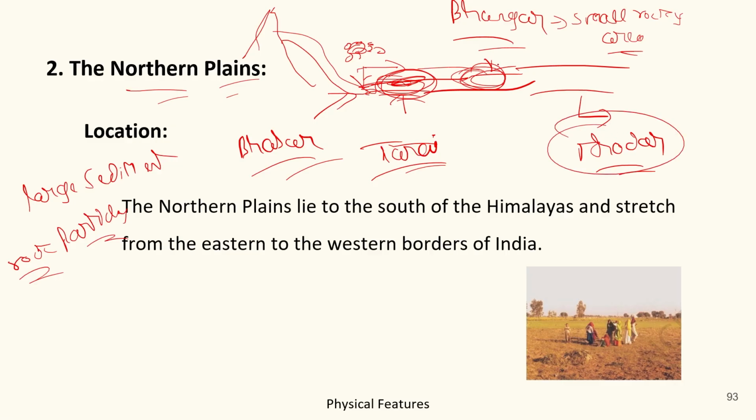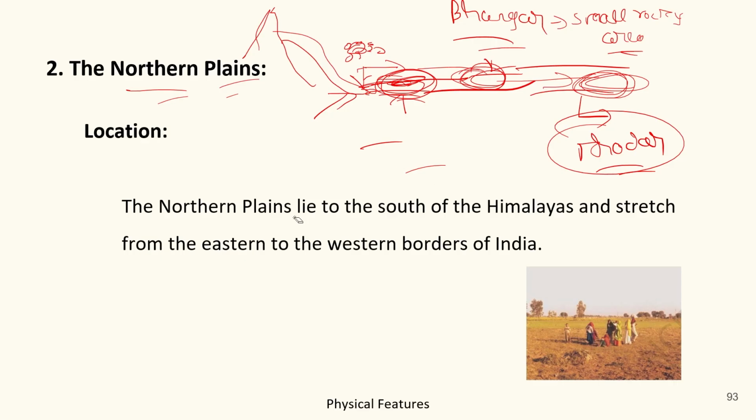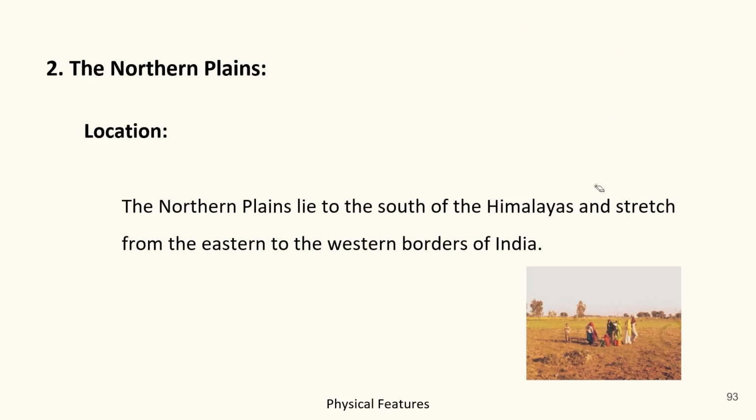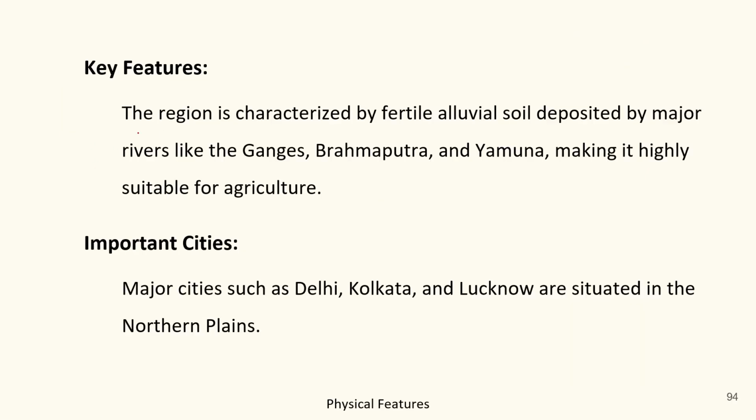And how does the Khadar region form? After depositing these small rocky particles here, again the river moves forward and brings down the fertile sediments here, and this has become the fertile area. Got it? So remember the division starting from the Bhabar, thereafter the Tarai, thereafter the Bhangar, and thereafter the Khadar. Got it? So it is a flow of river sediments. So here we have finished the northern plains. We will learn about the rivers Indus, Brahmaputra and the Ganga in our upcoming lectures. Till then, just remember the things which I have told you now.